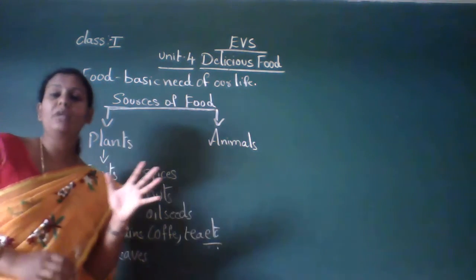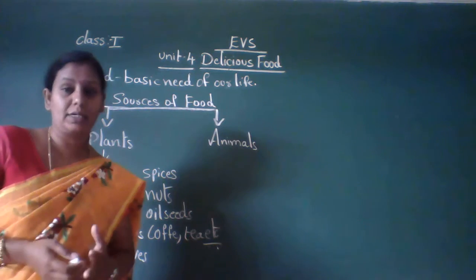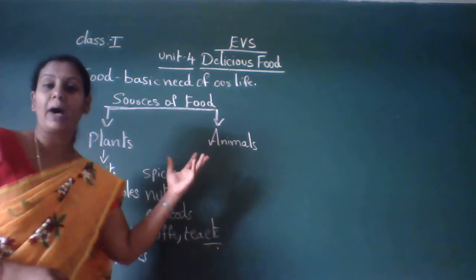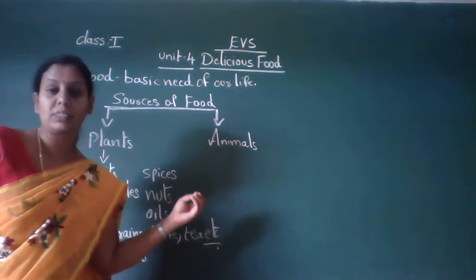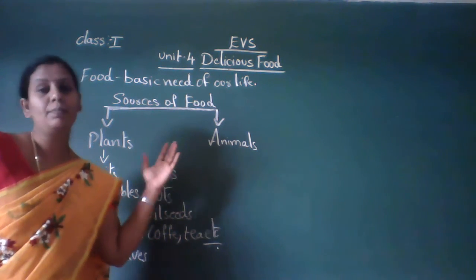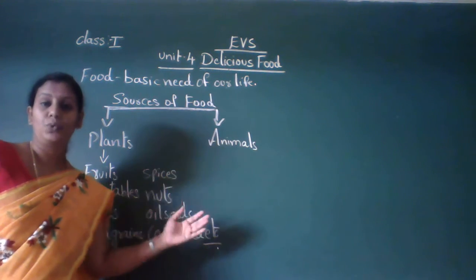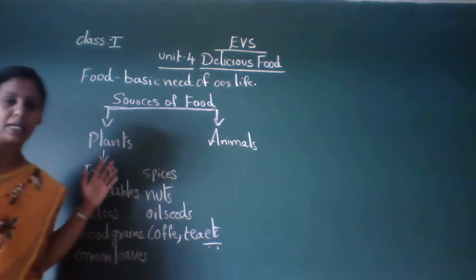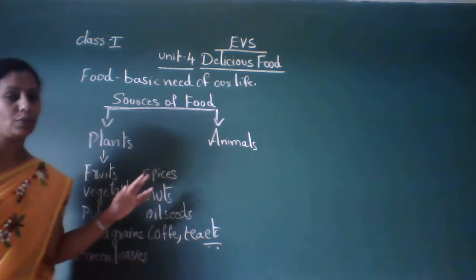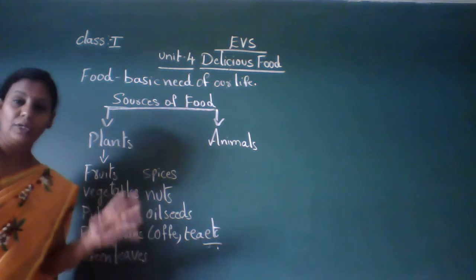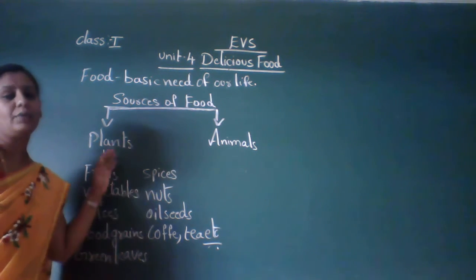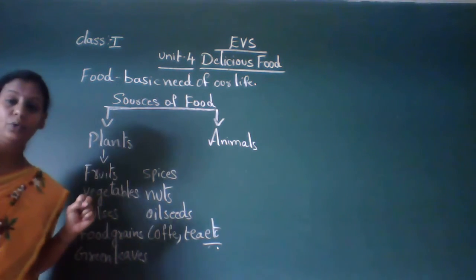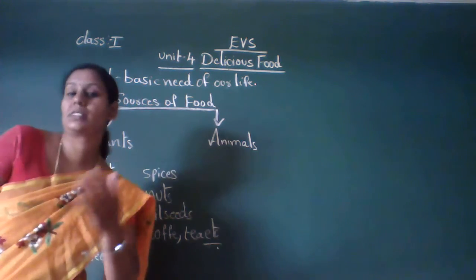So we get food items from the different parts of a plant. I already taught you the different parts of a plant under the lesson plants around us, isn't it? There is a root, stem, branches, leaves, flowers, seeds, everything I taught you in the previous class. Most of the food items we use in our daily lives, we get from plants only. From the different parts of a plant we get different food items.